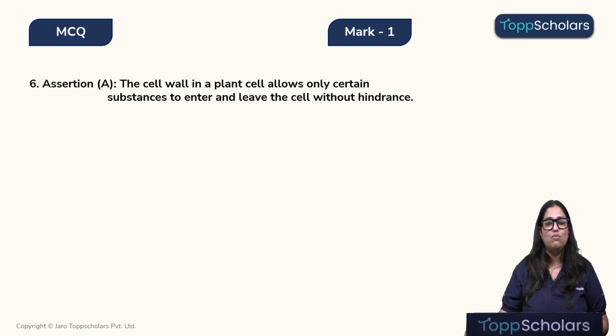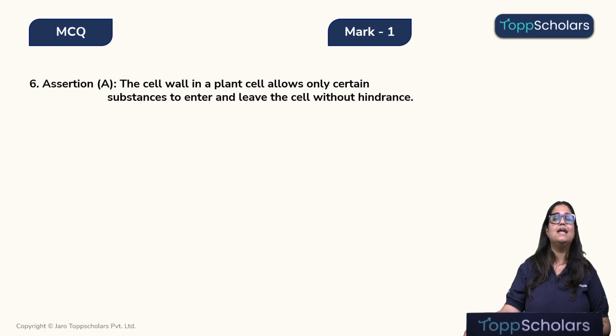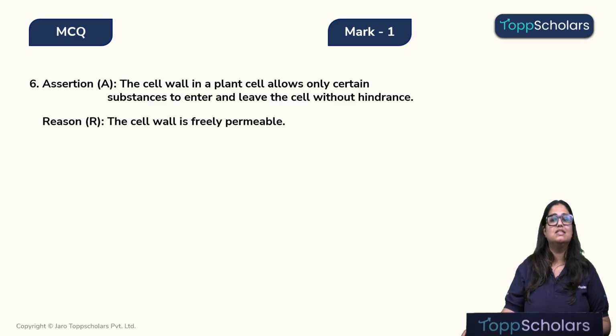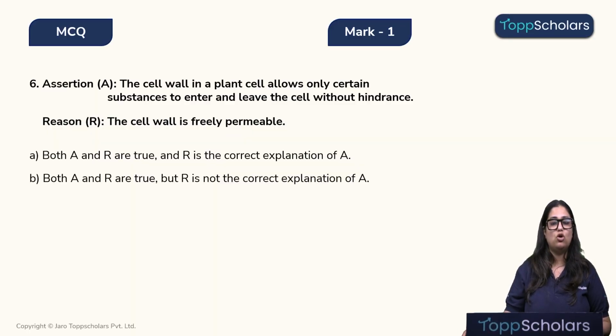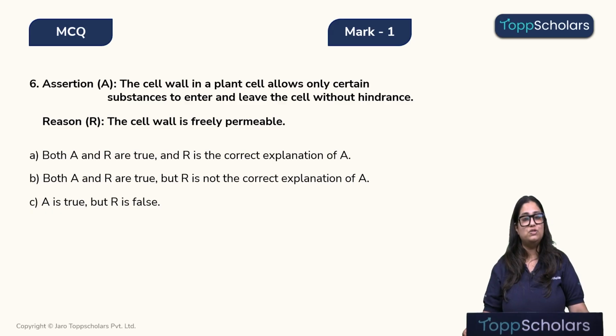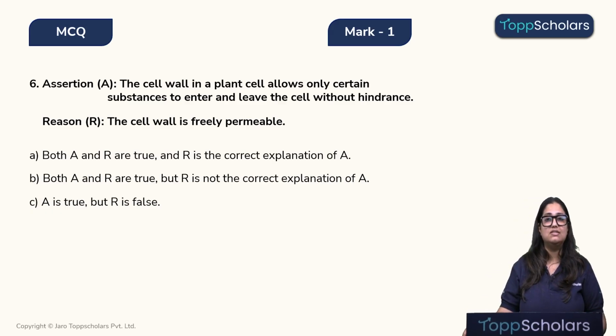Assertion: the cell wall in a plant cell allows only certain substances to enter and leave the cell without hindrance. Reason: the cell wall is freely permeable. Option A, both assertion and reason are true, and the reason is a correct explanation of assertion. Option B, both assertion and reason are true, but reason is not the correct explanation of assertion. Option C, assertion is true but reason is false, and option D, assertion is false but reason is true.